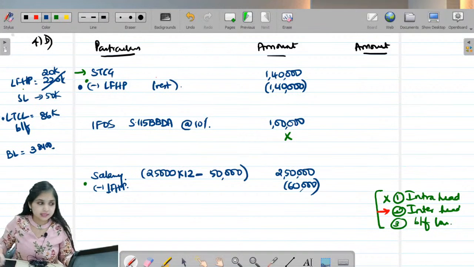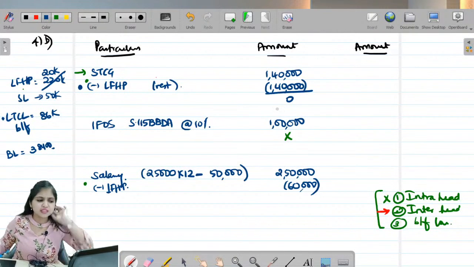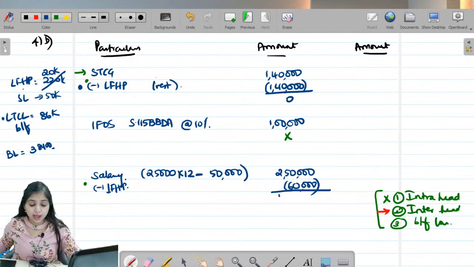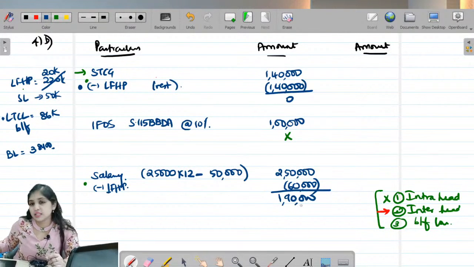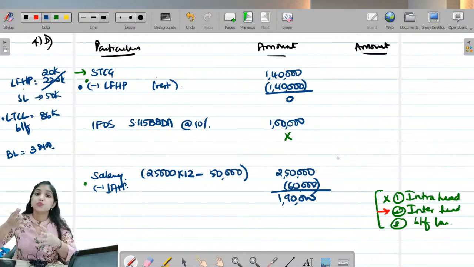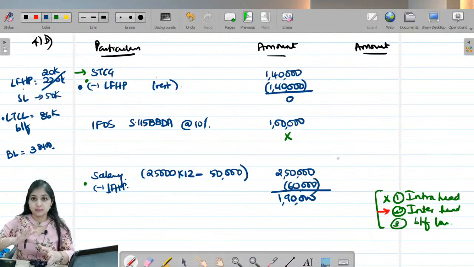STCG is fully utilized. STCG has become 0. IFOS, this is 115BBD IFOS, so set off is not allowed. Salary income, I still do have 1,90,000 left, but I can't adjust business loss against salary income. So what do I do now? I will have to tweak the answer a little bit.